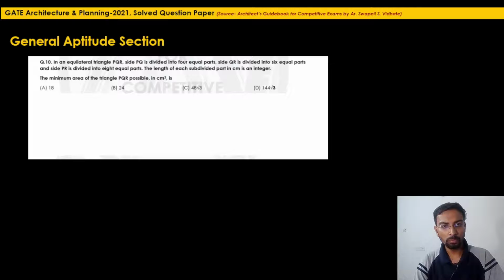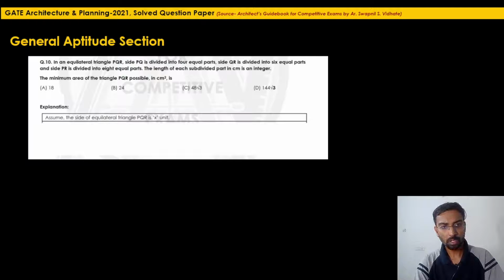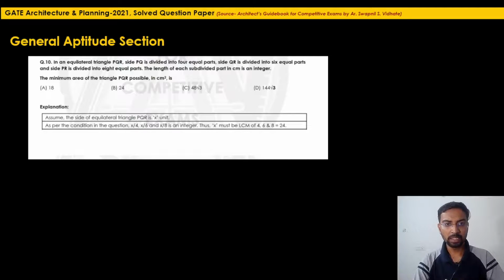So first of all, they are saying that all these three sides are divided, the first side into 4 equal parts, the second into 6 equal parts, and the third into 8 equal parts. And also the length of each subdivided part is an integer. So what will be the inference? We will assume that the side of the equilateral triangle is x units. Now as they are saying it is divided by 4, 6 and 8, as per this condition, x by 4, x by 6 and x by 8 will be an integer. So x must be the LCM of 4, 6 and 8, which will be 24.